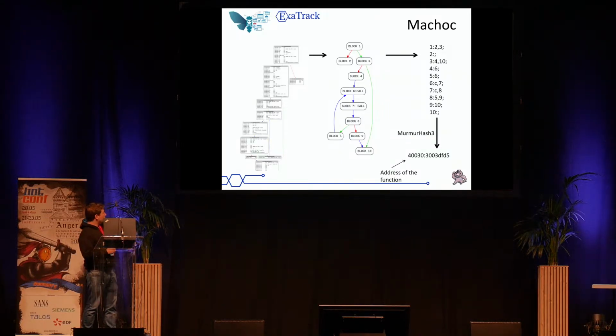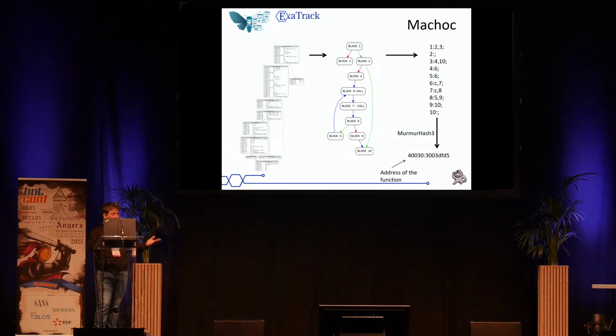We have here a disassembled function, which we simplify into only the blocks with their numbers, and whether there is a call instruction inside. Then we translate it into text, like the number of the block, which blocks it points to, and whether it has a call instruction inside. Then we hash this with MurmurHash3, and we generate a value based on the address of the function concatenated to the hash obtained.